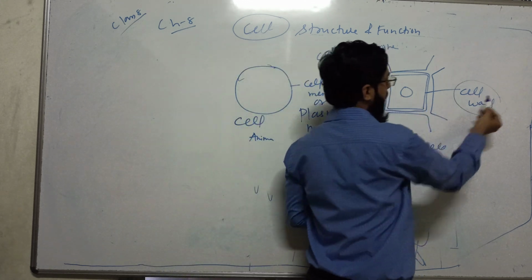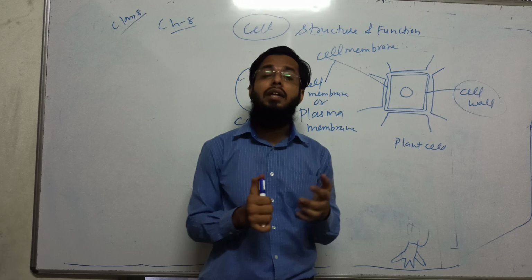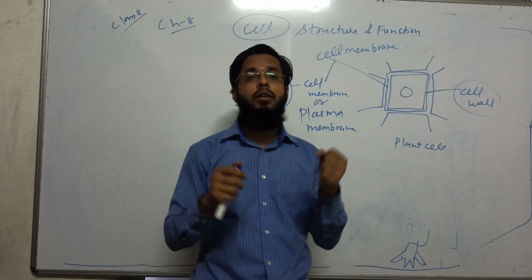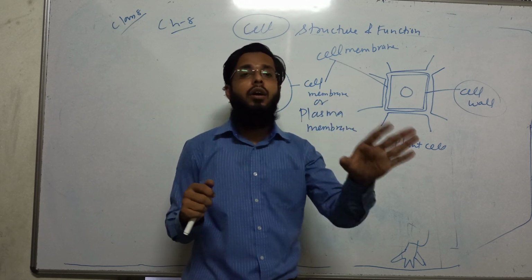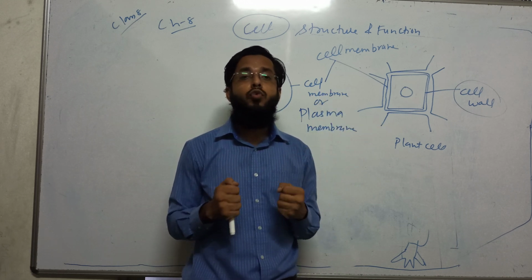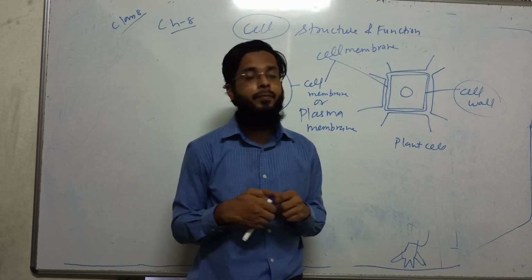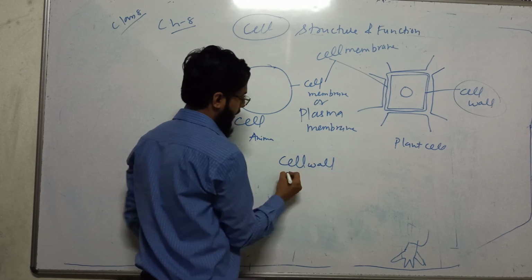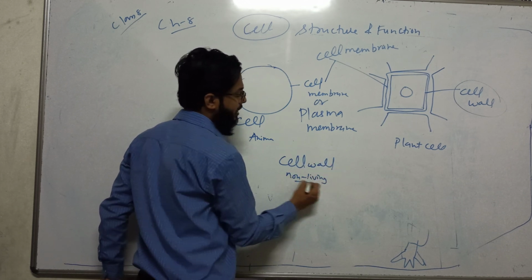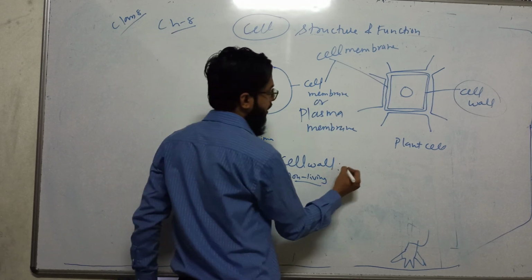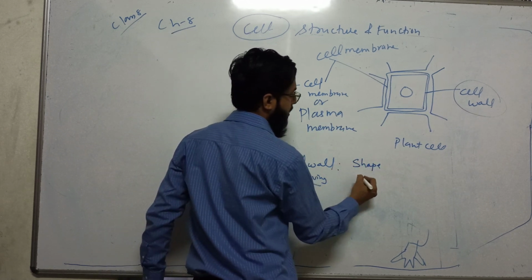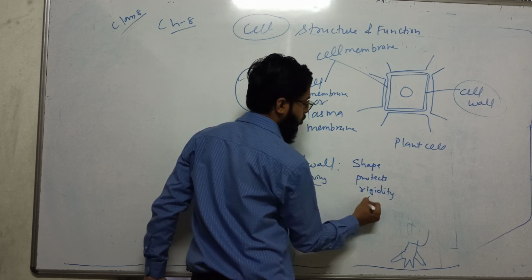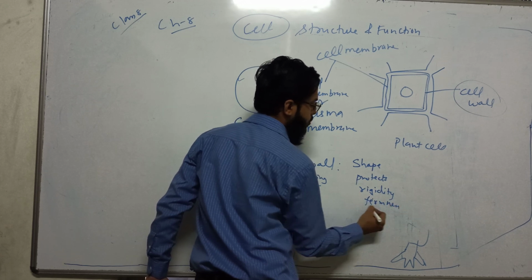Because plants are stationary, they are not able to move, they are fixed in one position, and they have to withstand everything like wind, sunlight, even animals coming at them. So plant cells need more protection, more rigidity. So this cell wall is non-living. Cell wall is non-living. It is just like a wall. When you say wall, what does it mean? It gives shape, it protects, it gives rigidity, it gives firmness, it gives strength.